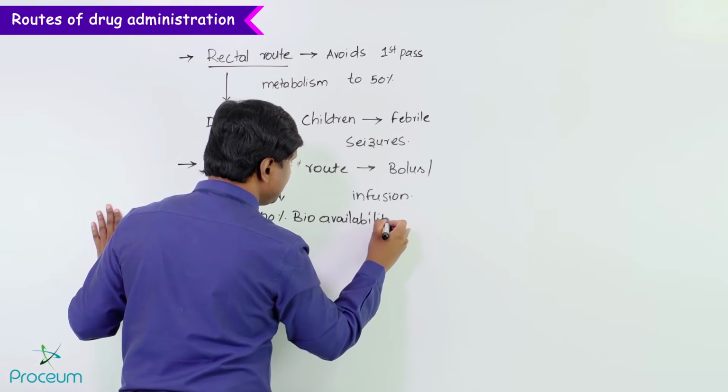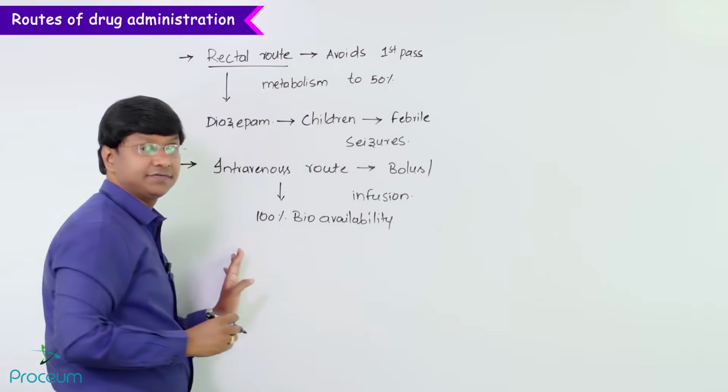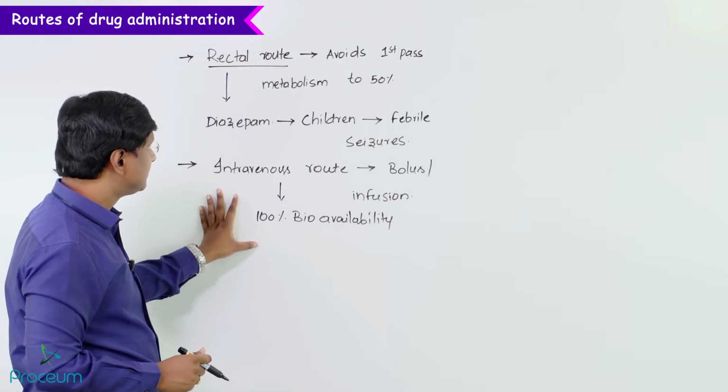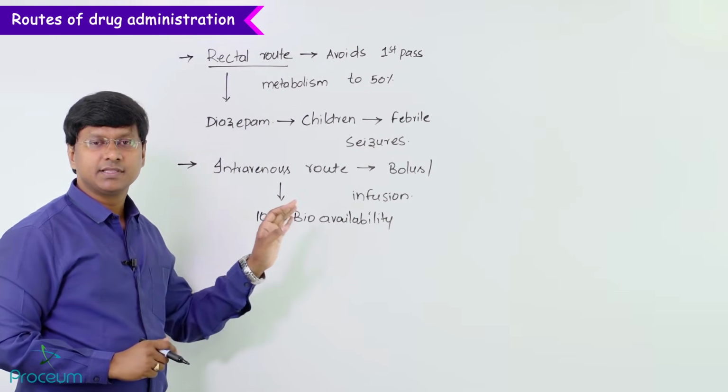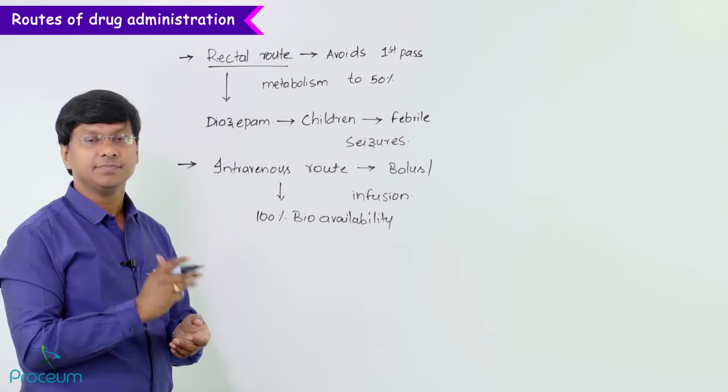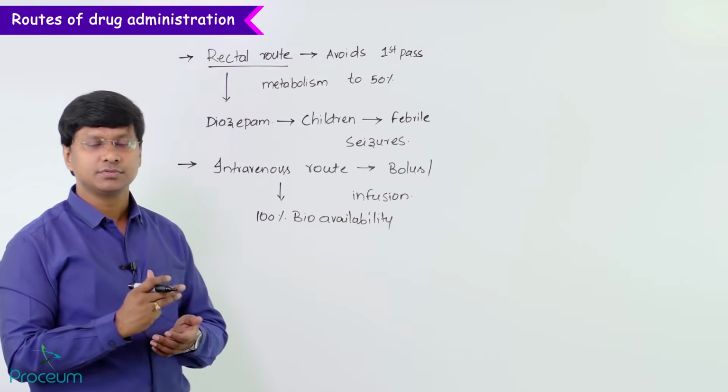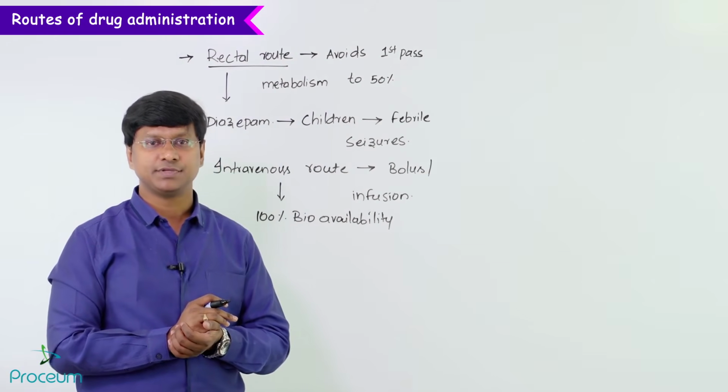What exactly we mean by bioavailability, I will be discussing in the further part of the session. The other parenteral routes include the intramuscular and as well as the subcutaneous.